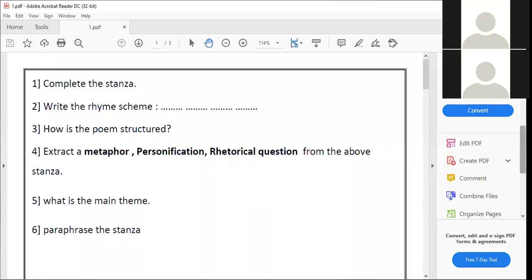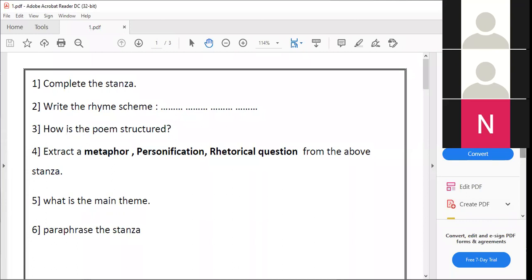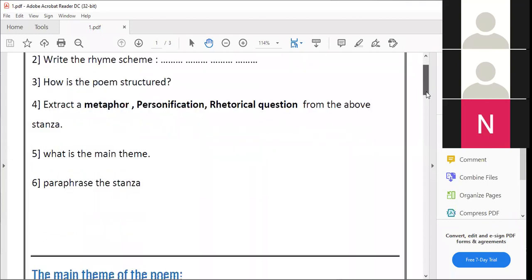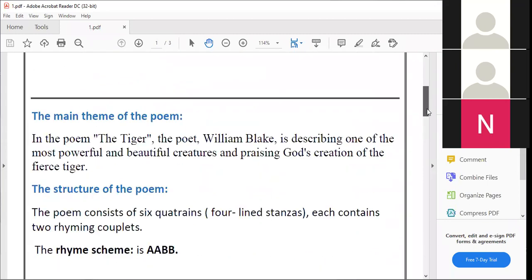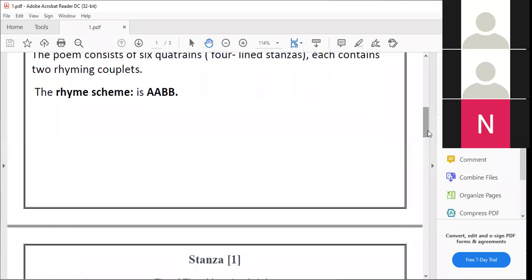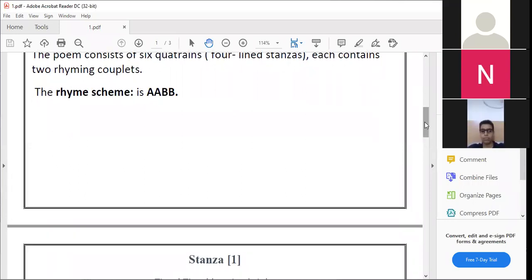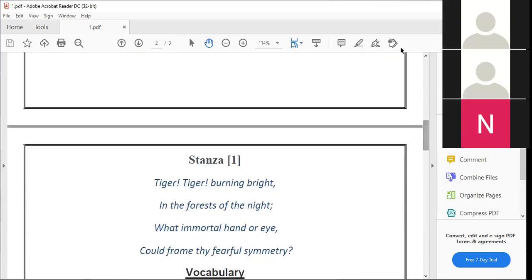Thank you. And please explain it. Don't say only burning bright and stop like this. Explain how it's a metaphor. The poet is comparing what to what? The poet compares the tiger to fire.